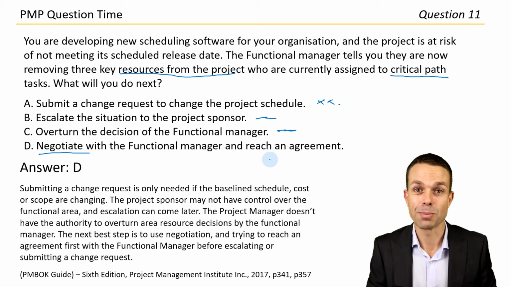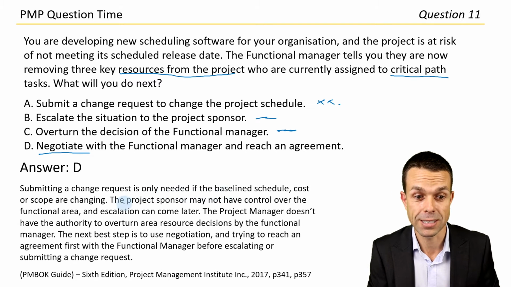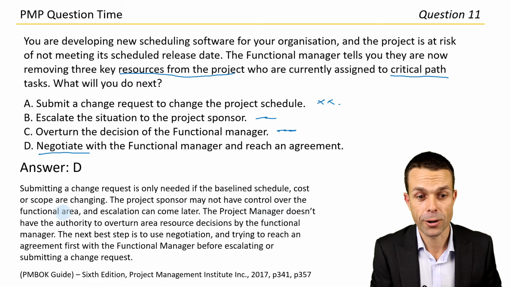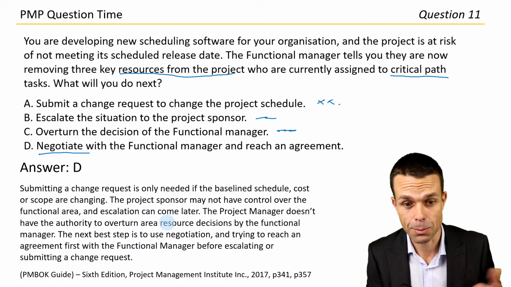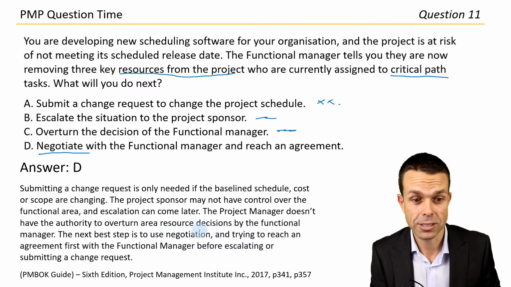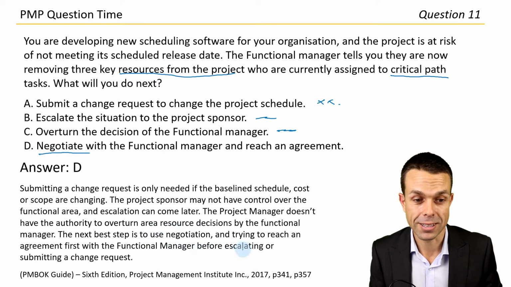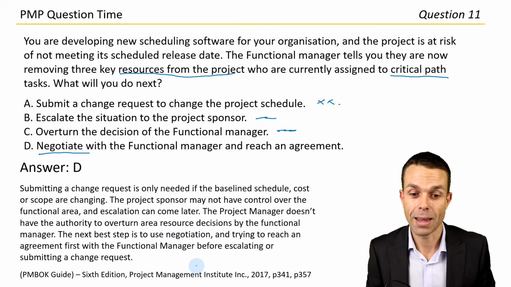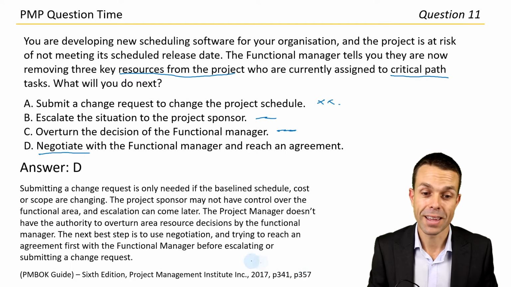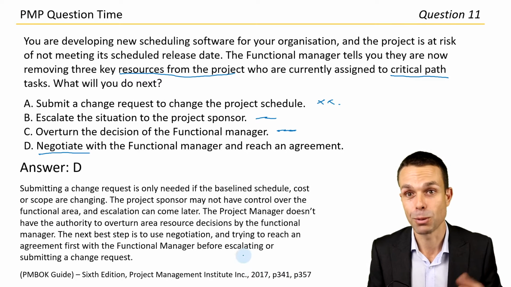And there we are. Submitting a change request is only needed if the baseline schedule, cost, or scope are changing. The project sponsor may not have control over the functional area, and escalation can always come later. The project manager doesn't have the authority to overturn the resource decisions. The next best step is to use negotiation before escalating or submitting a change request. And we've got here page 341 and 357 in the PMBOK guide if you want to check out negotiation and those things in the PMBOK guide yourself.